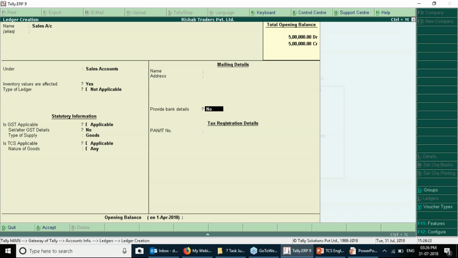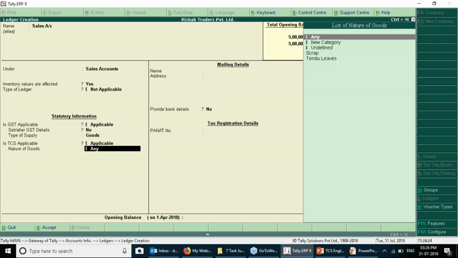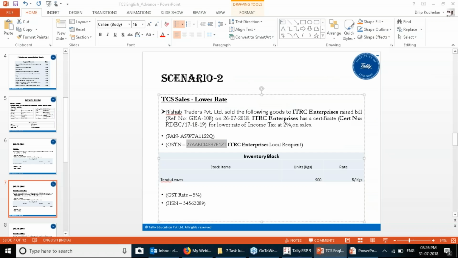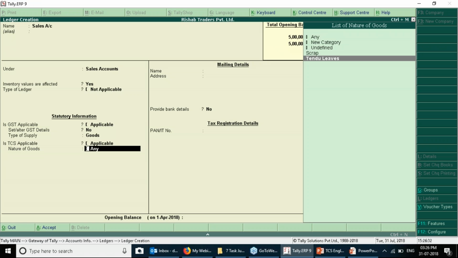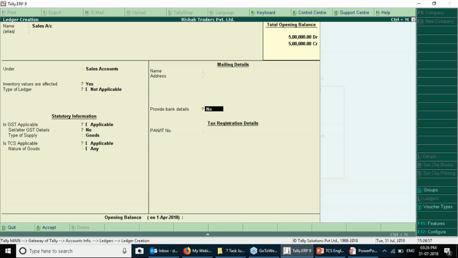You can select any category, or specifically select Tendu leaves. It's better to make it any, because this is one single sales account that I want to use, and you can save the ledger creation.